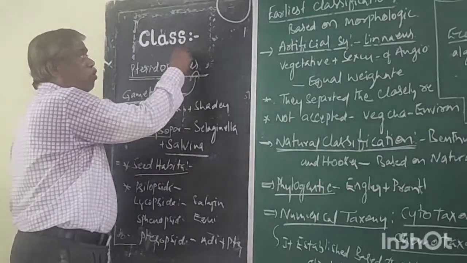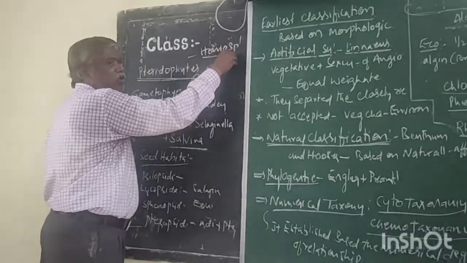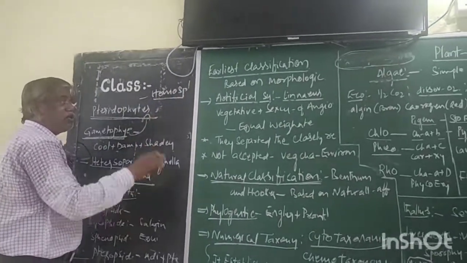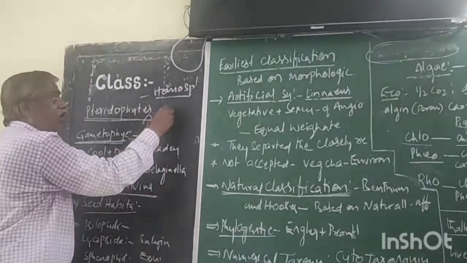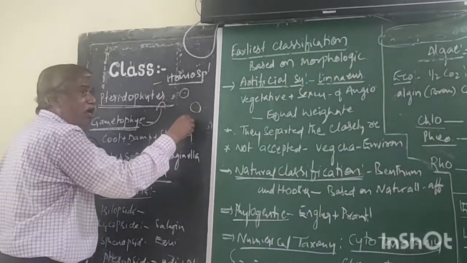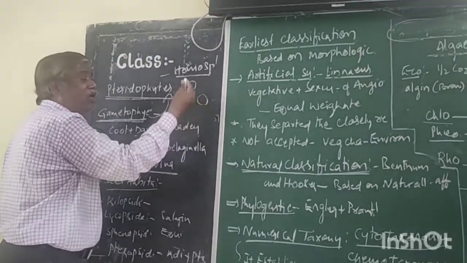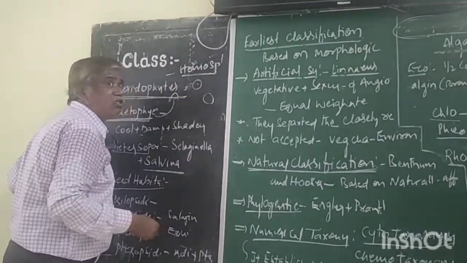Pteridophytes are mostly homosporous, and there is no differentiation. It is not micro, it is not mega. There is no differentiation between micro and mega; we cannot say which is micro and which is mega.